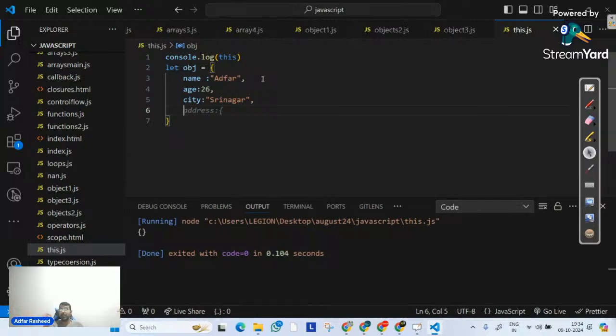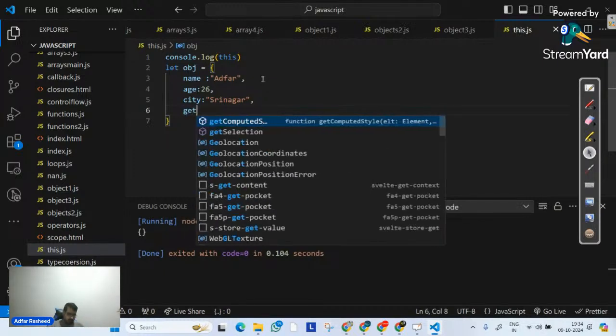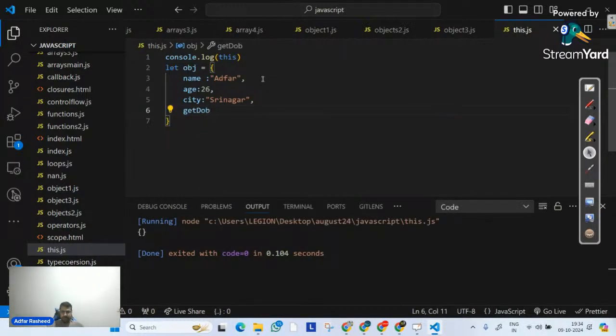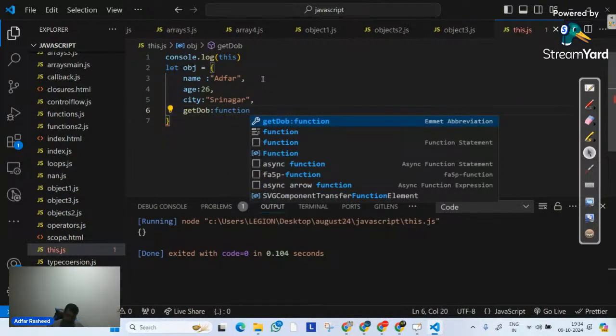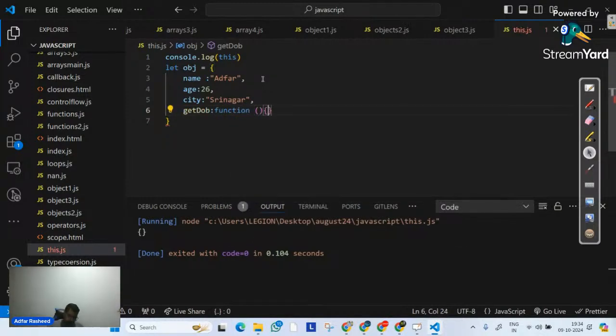Listen to my point very clearly. Based on this object, I want to create a method in it. Let me name that method getDOB. It is going to be a function, and that function is simply going to return my date of year.